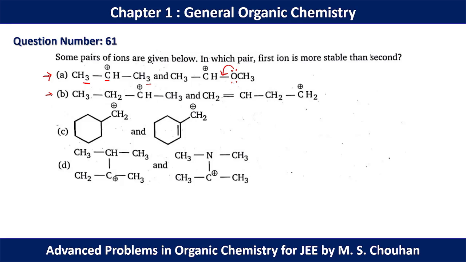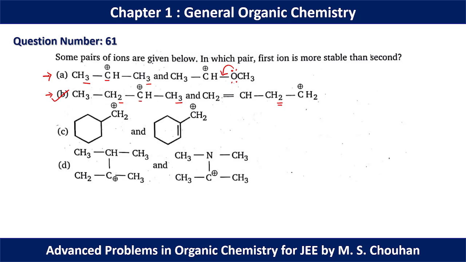In option B, this carbocation is stabilized again by hyperconjugation. We have 5 alpha hydrogens present in this case, and it is stabilized by the plus I effect of the methyl as well as the ethyl group. In the second one, we have only 2 alpha hydrogens present. So in this case, the first ion is more stable than the second one, and it is explained by hyperconjugation. So B should be the correct option.